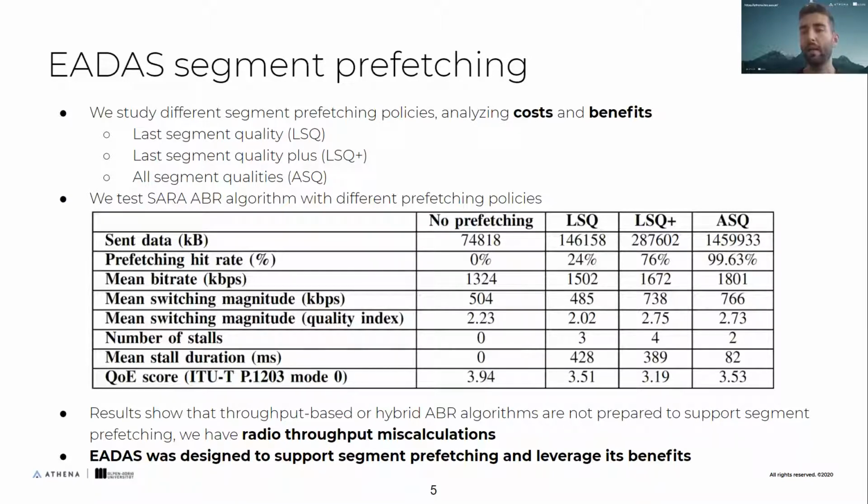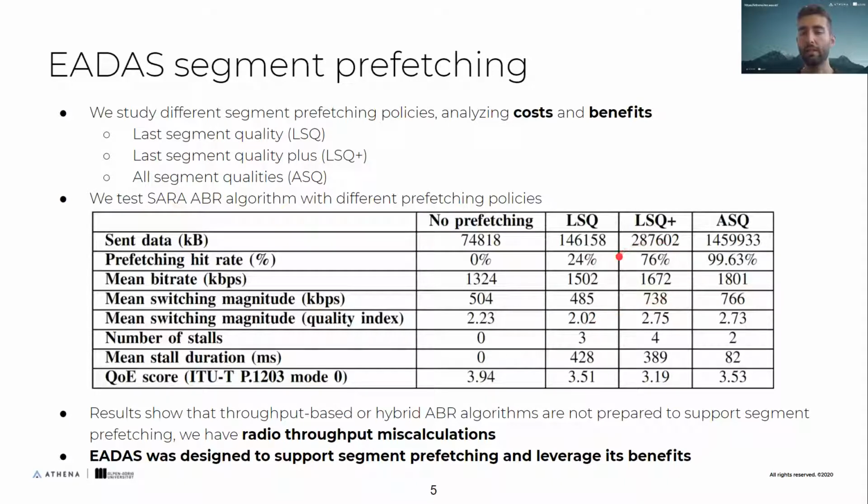We test the SARA ABR algorithm without EADAS, because what we wanted to show in the results is that the best QoE is obtained without segment prefetching. This is because it's a hybrid and throughput-based ABR algorithm. If you include prefetching, you will have some radio throughput miscalculation, so that leads to a poor QoE. EADAS solves this problem. It was designed to support segment prefetching and leverage the good benefits that it may have.